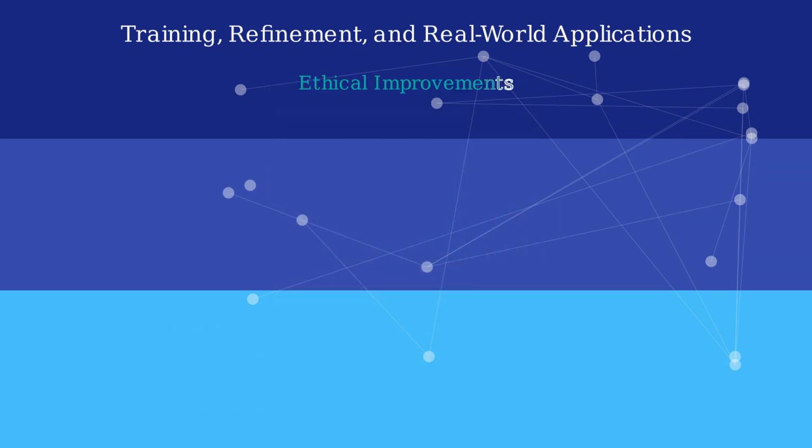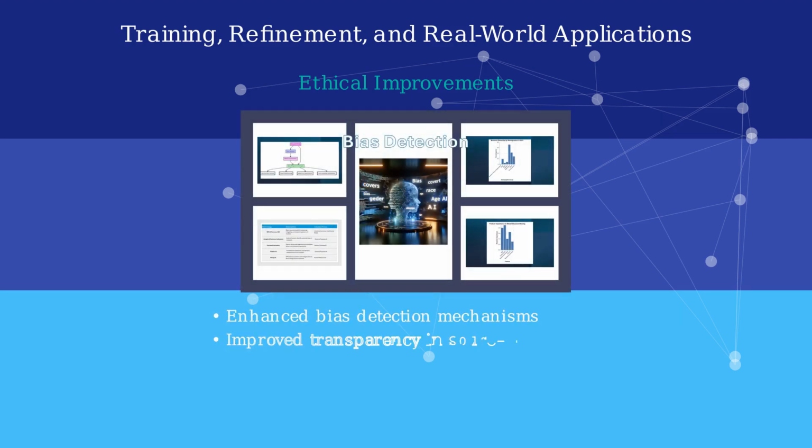ChatGPT continues to evolve with a focus on ethical improvements. Enhanced bias detection mechanisms help ensure fair outputs, while improved transparency in source attribution builds trust. These ethical advancements are crucial as ChatGPT becomes more integrated into various aspects of daily life and business.